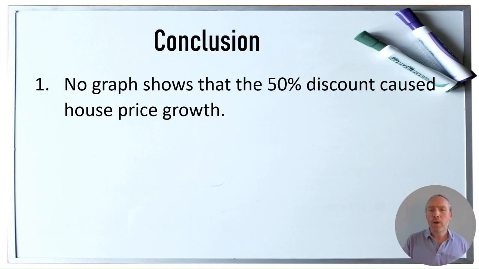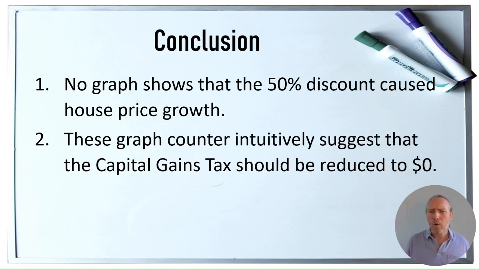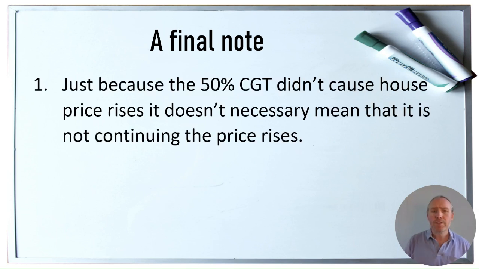The irony of all these graphs that are meant to show that the 50% discount caused the house price growth is that when you really analyze it, it actually shows the opposite. It almost suggests, counterintuitively, that the capital gains tax should actually be reduced to zero. But I'm a little bit cautious. Just because the 50% discount didn't cause house price rises, it doesn't necessarily mean that it's not continuing price rises. There is a subtle difference there, but it is an important distinction.